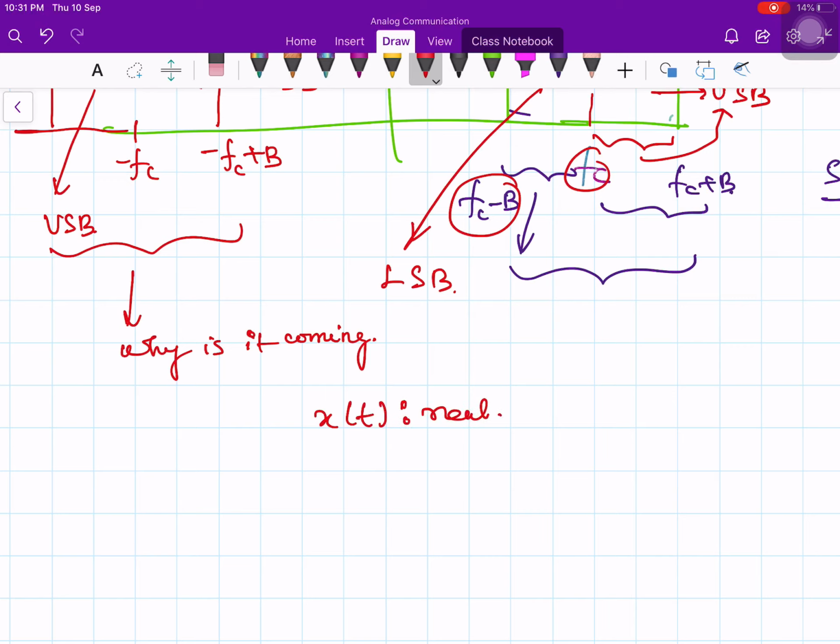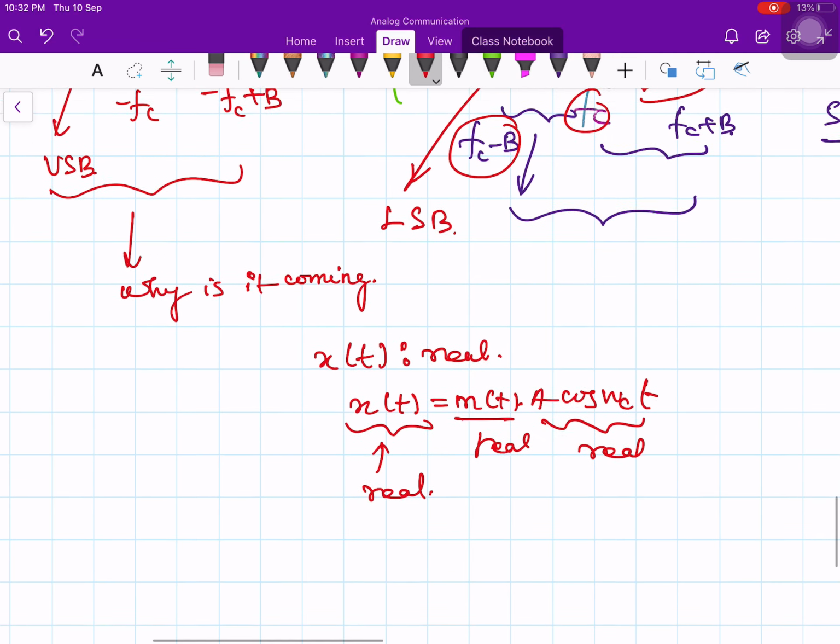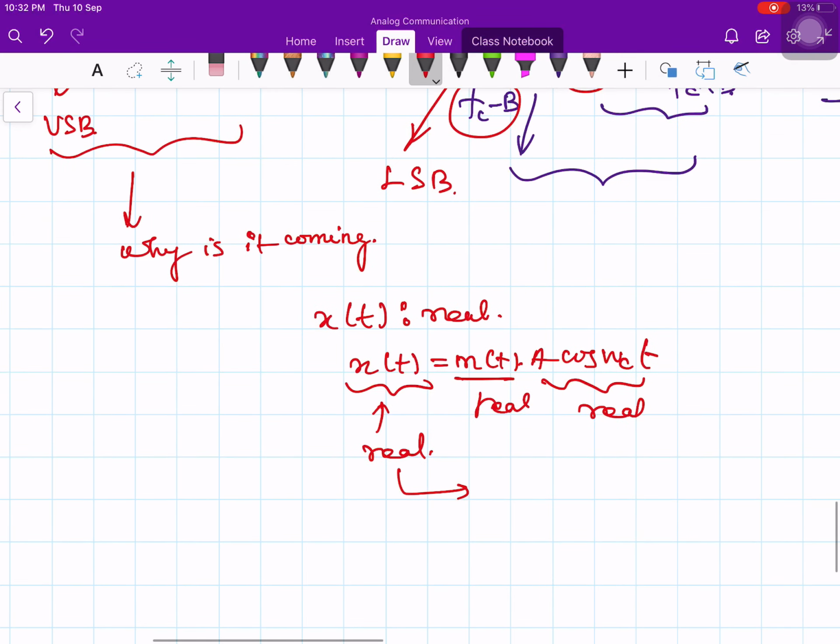Why is it real? x of t is equal to m of t times A times cosine of omega_c t. What is m of t? Real. What is A cosine omega_c t? Real. Therefore, your modulated signal is real. Whenever you have a real signal and you take the Fourier transform, it has both a positive component and a negative component. Both are complex quantities; it is not real positive and real negative.